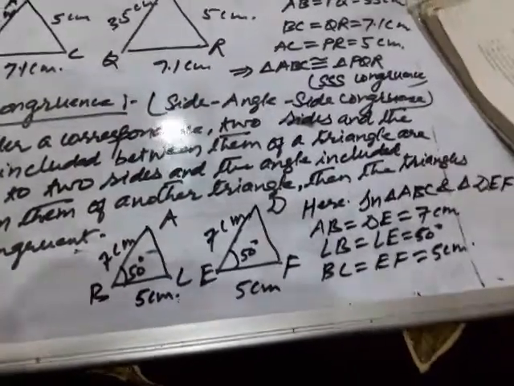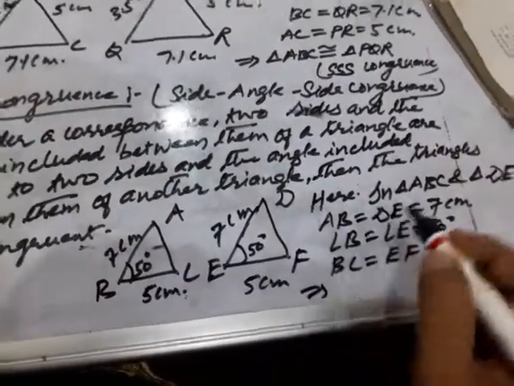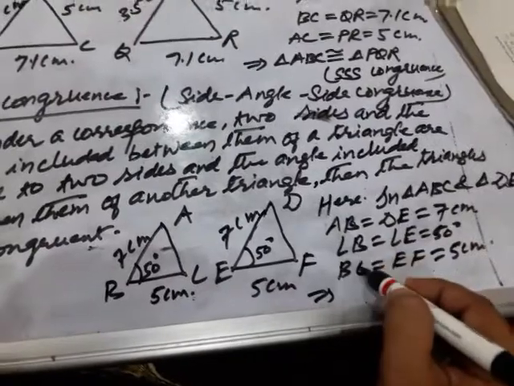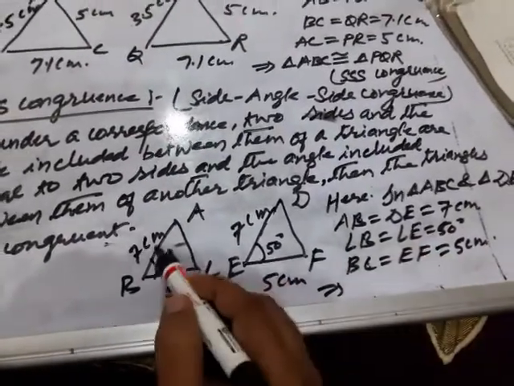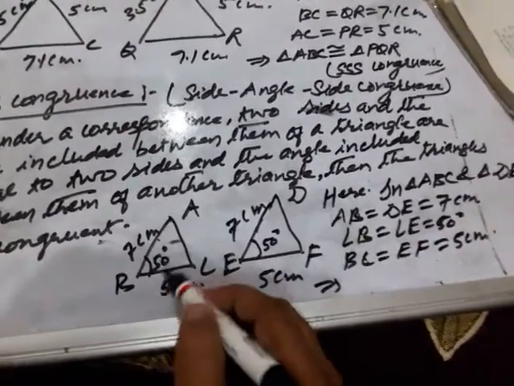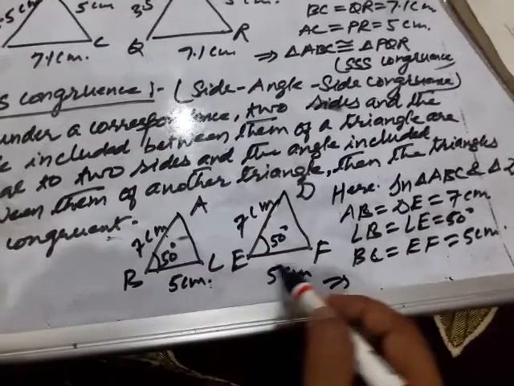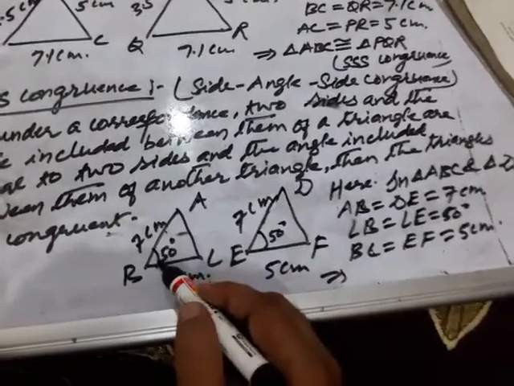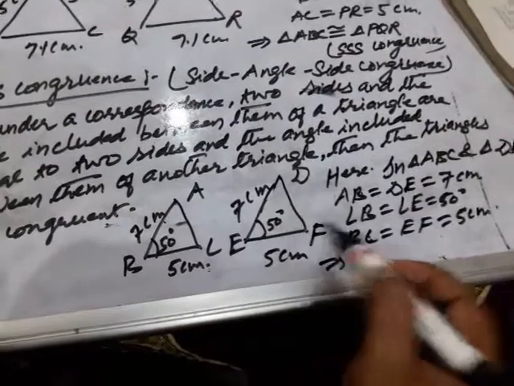In such a situation, we say that it is side angle side, SAS. Side AB equal to DE, BC equal to EF, and included angle B, wherein both the triangles are equal.